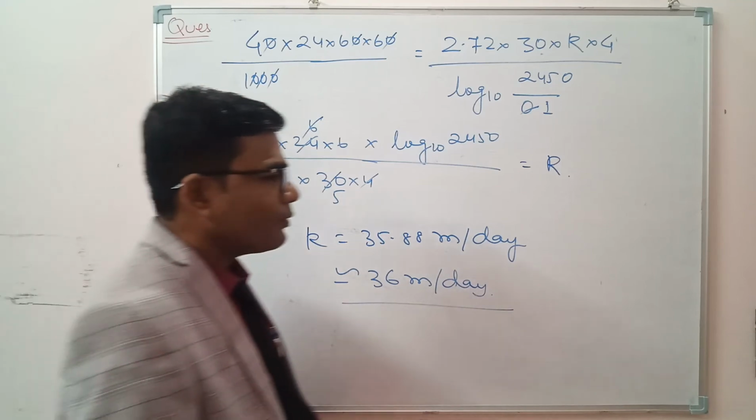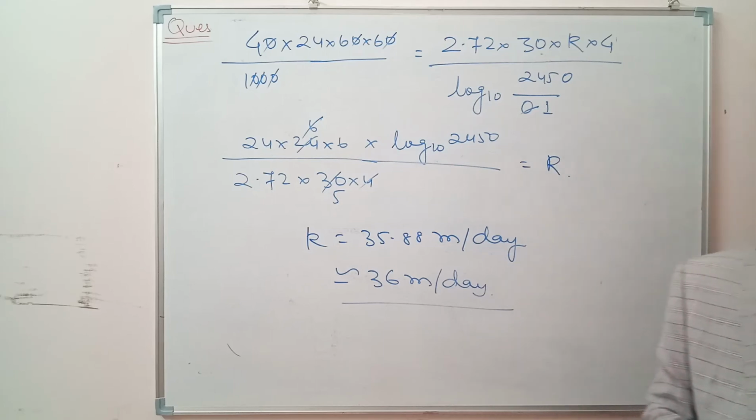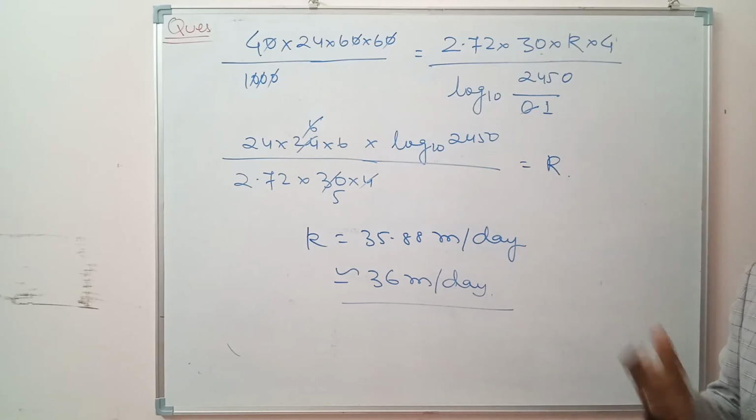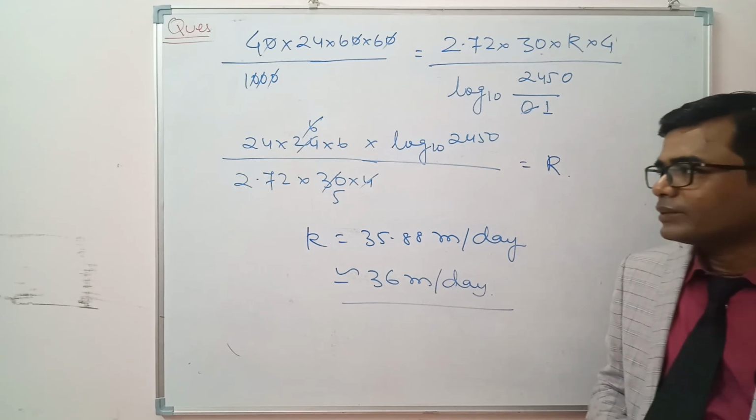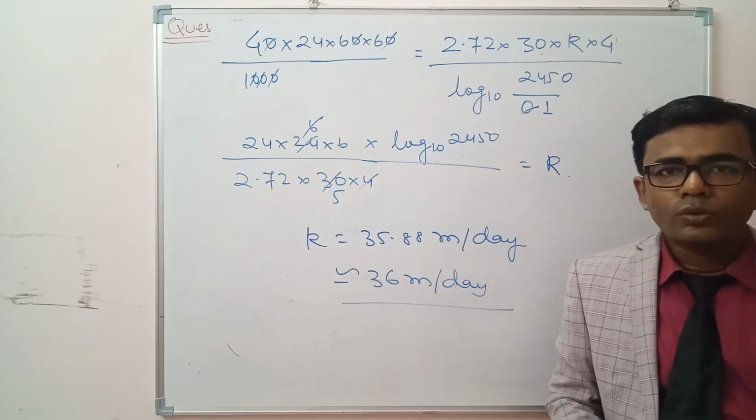So the concept is very simple. We have to focus on the diagram, the drawdown curve, and all the terms, and which are the given values. So accordingly we can put the values, and we can get the result. Hopefully you have understood the concept. So thank you very much.